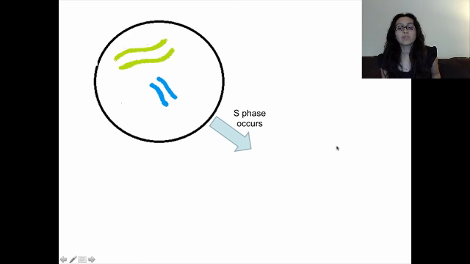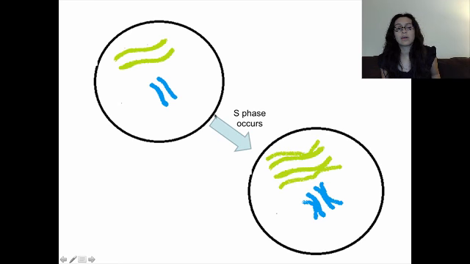And you should have gotten this. This is how this cell would look after S phase, not during S phase. We made a copy of every single chromosome, and the copies are still attached to each other. And last bit of review here, those copies are called sister chromatids. This is a sister chromatid, and that's a sister chromatid for this chromosome here. Here's a sister chromatid and a sister chromatid for this chromosome. Sister chromatid of this chromosome. Sister chromatid of this chromosome. And those sister chromatids, those copies, are held together right there at the centromere.